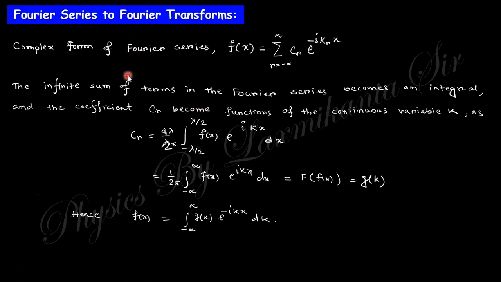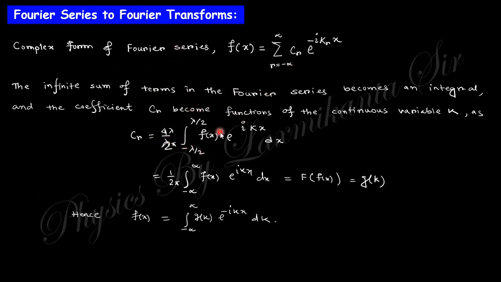Next, Fourier series to Fourier transformation. Actually, Fourier transformation is derived from the Fourier series. You know the complex form of the Fourier series will be like that, and if you take the summation as infinite, the summation can be converted into integral form, no problem. So this summation in the form of C_n will be changed into the integral form. You know the basic definition of this Fourier series in the complex form. In this lecture we will discuss this one.